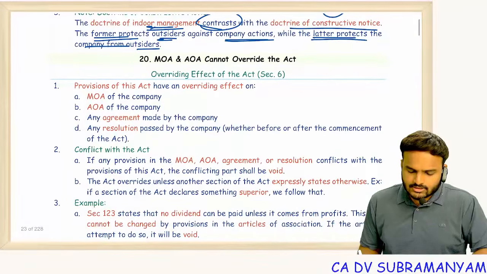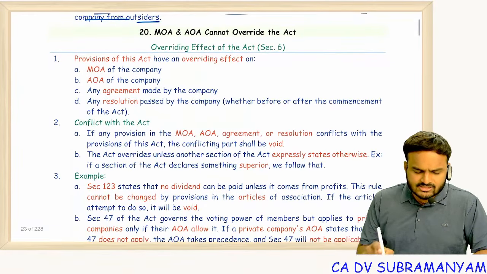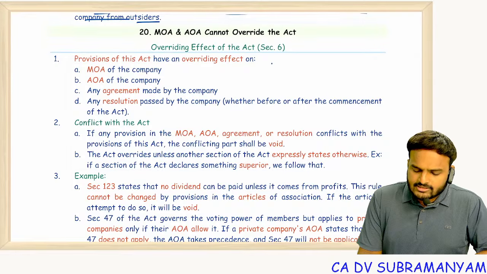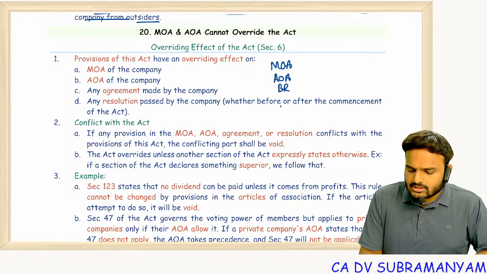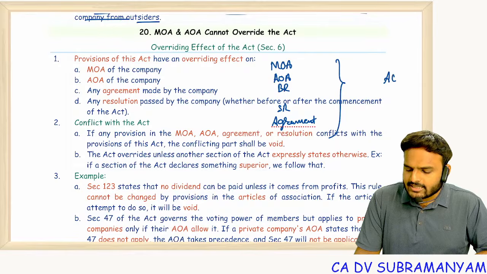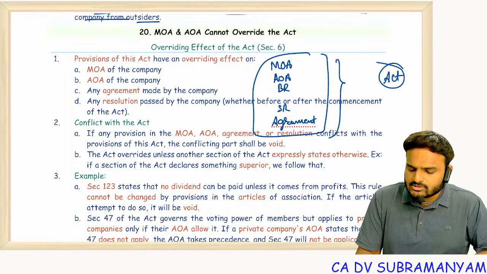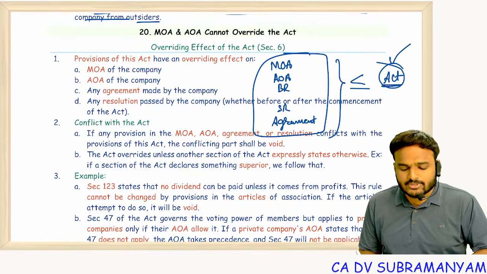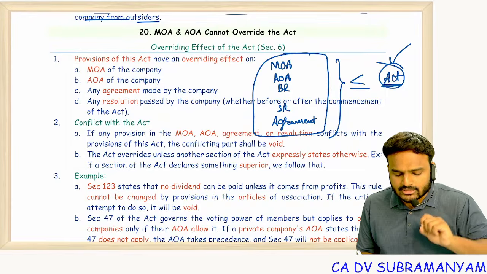Next, section 6. On section 6 also I prepared one exceptional question. We will see. When there is a conflict between MOA, AOA, board resolution, special resolution, agreements executed by the company and the Companies Act, which one will be supreme? The answer is the Act is supreme. The Act overrides MOA, AOA, board resolution, special resolution, and agreements entered into by the company.